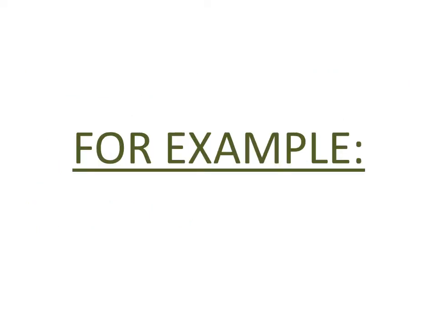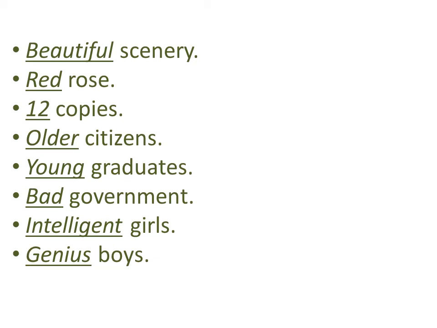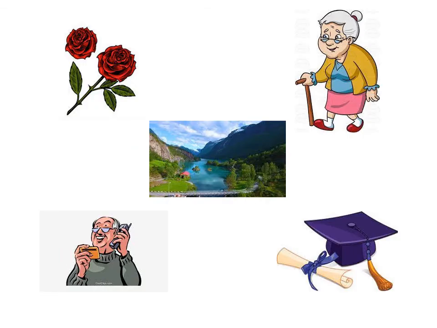For example, beautiful scenery, red rose, 12 copies. Now here the 12 is quantifying the copies. Older citizens, young graduates, bad government, intelligent girls, and genius boys. It is the pictorial representation. A red rose you are seeing, and the old persons, a beautiful scenery.